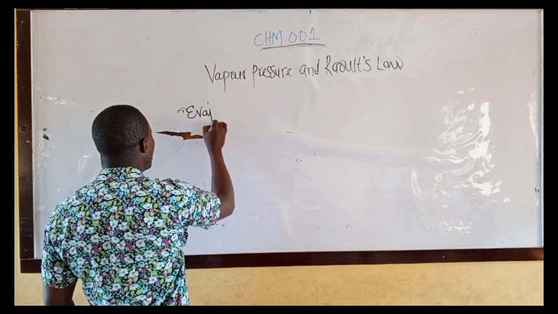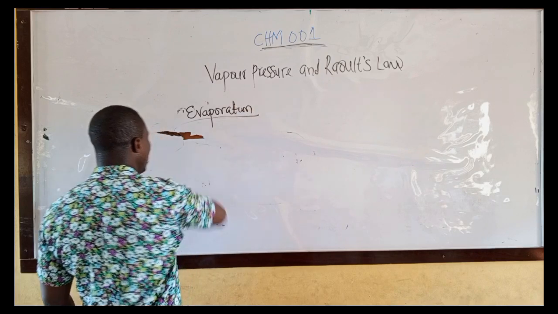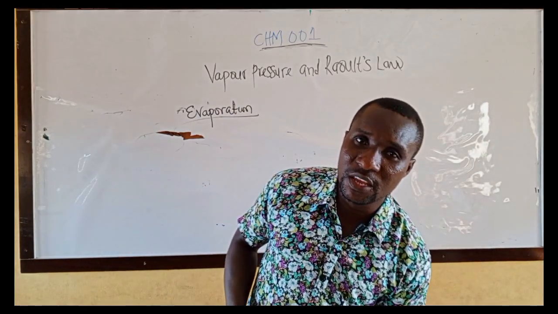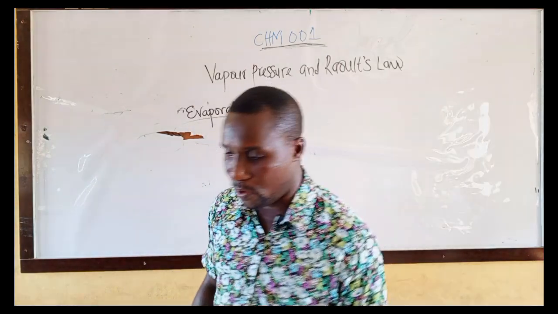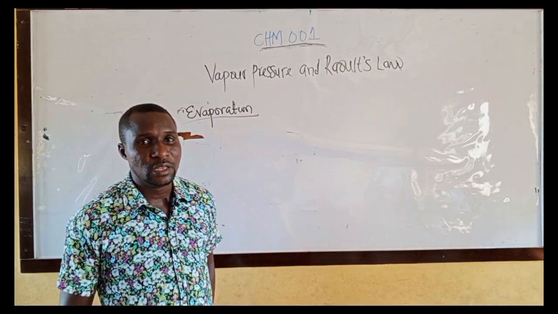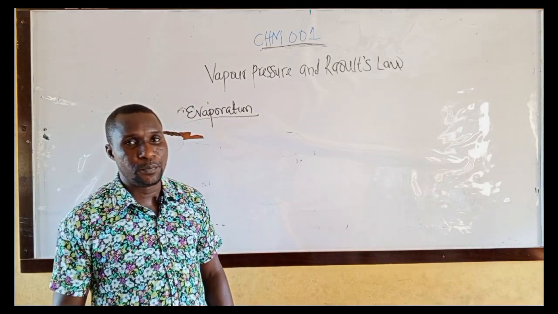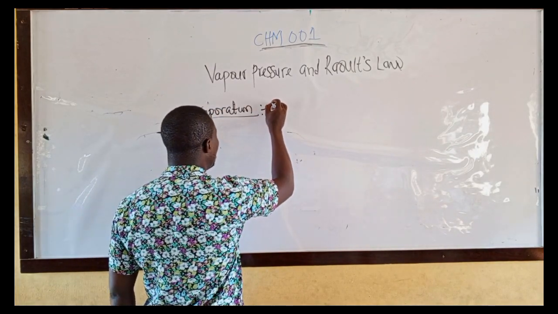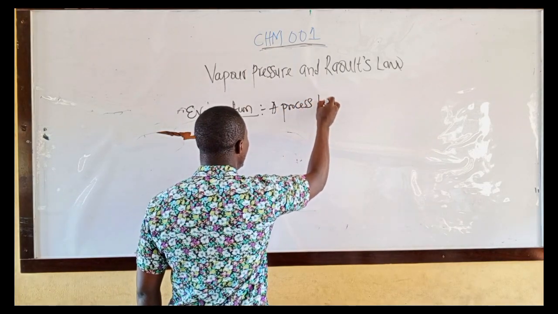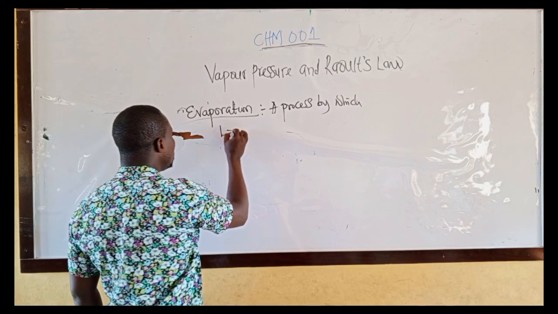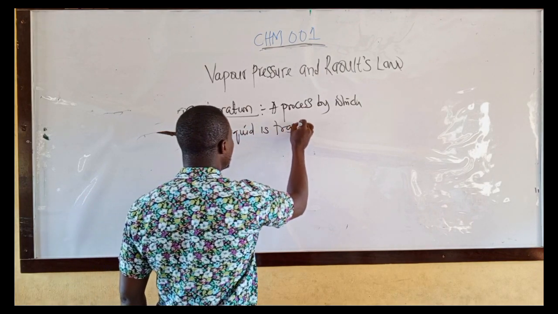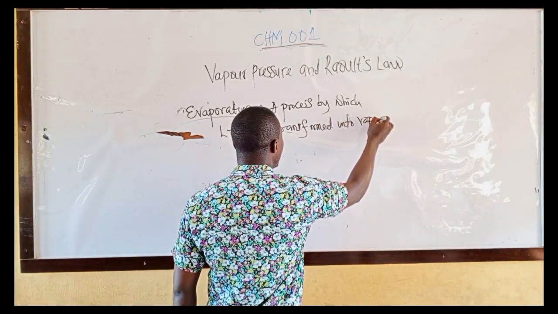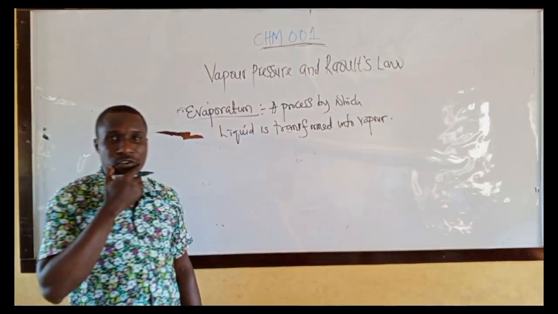What is evaporation? Evaporation is a process by which liquid is transformed into vapor at any given temperature.